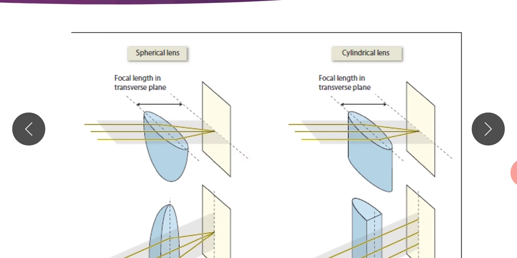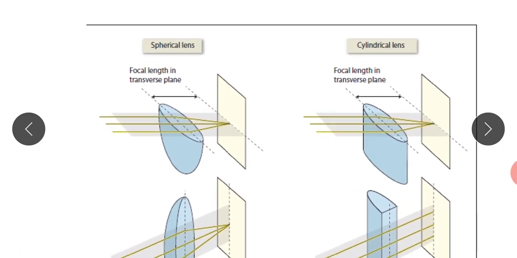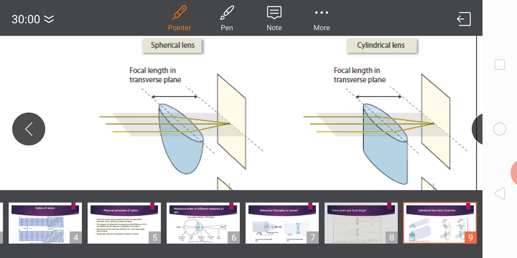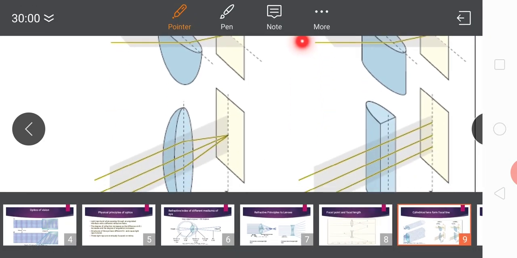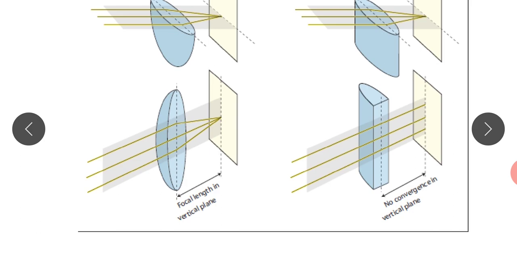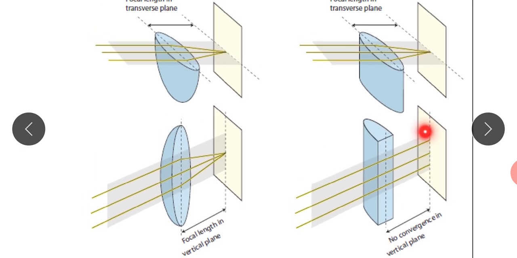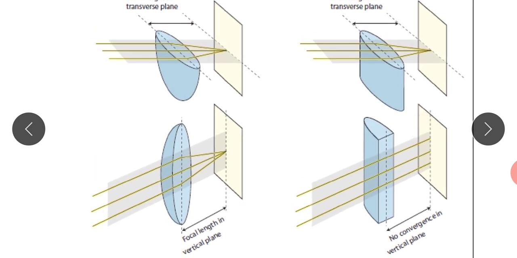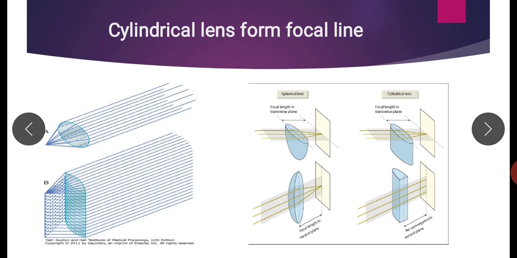But in the case of the cylindrical lens, in the transverse plane it forms a focal point, but in the vertical plane, because the rays are striking perpendicularly, there is no refraction and it forms a line that is known as the focal line. So, this is the difference between refraction by a spherical lens and a cylindrical lens.